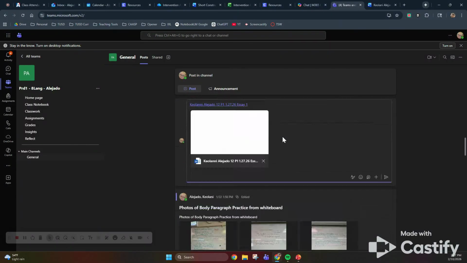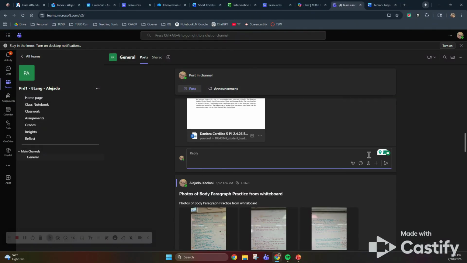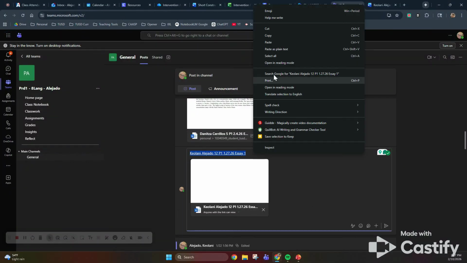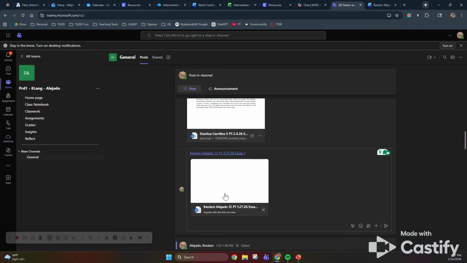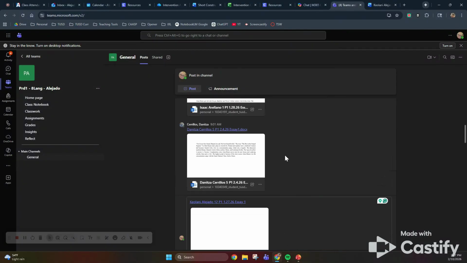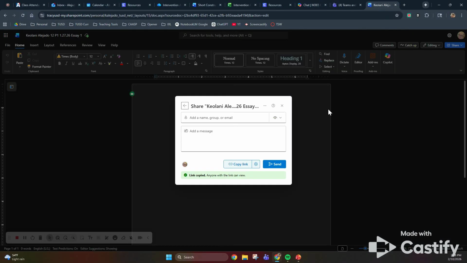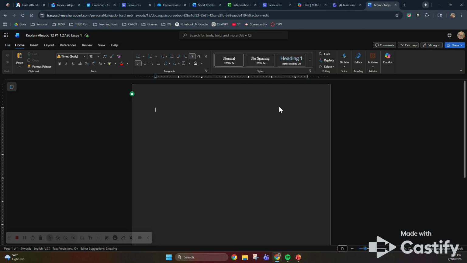You're going to go to the next post to comment, and you're going to Control V or right click and paste. Your document will be there, and then you're going to click this so that it posts and looks like this. All right, then once you do that, you're going to go back to your document and start typing.